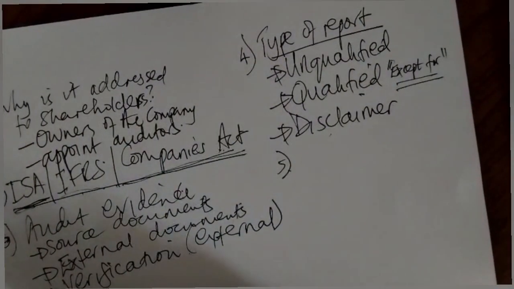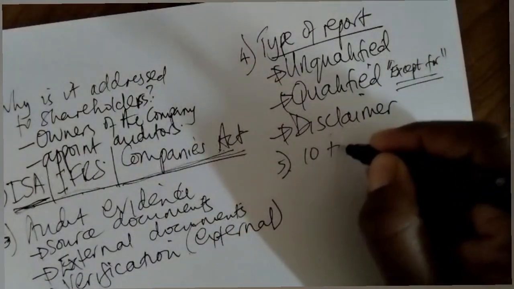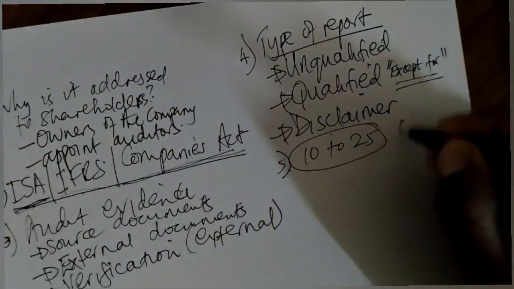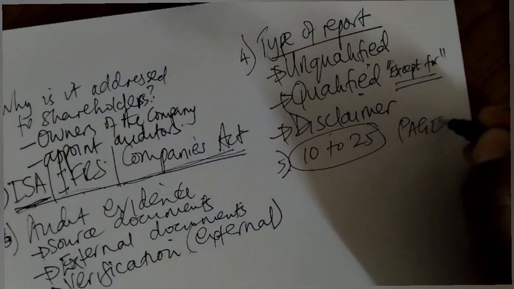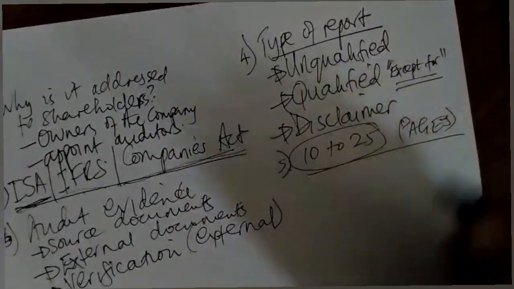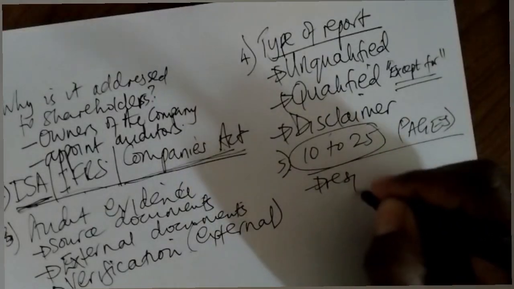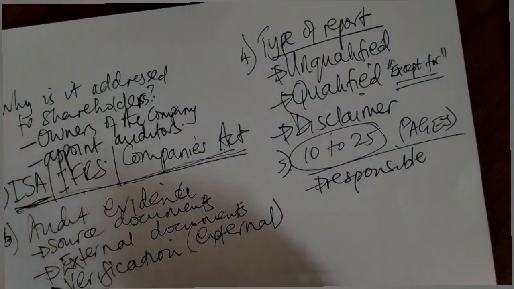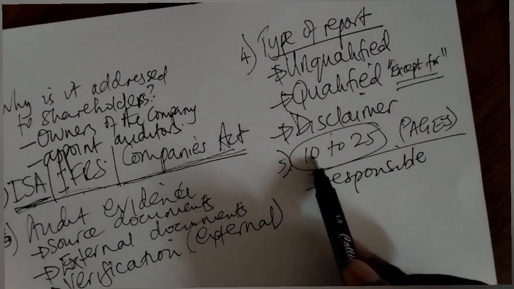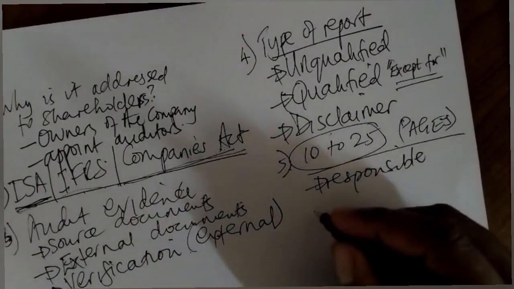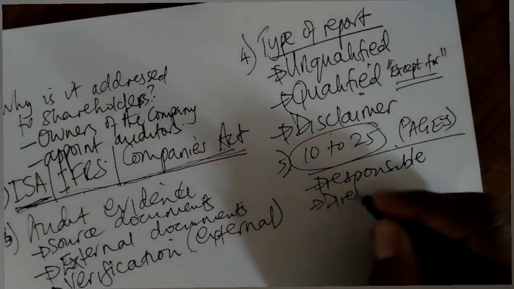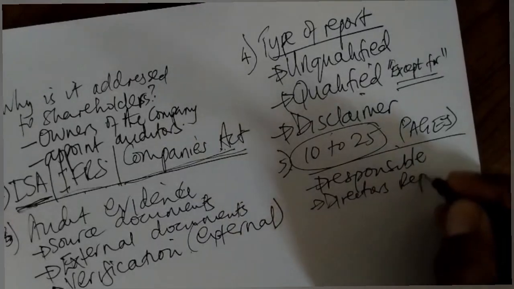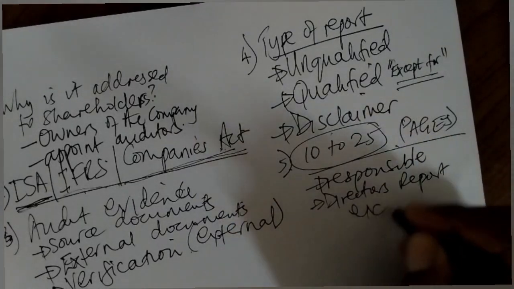They want to say, why do they refer to pages 10 to 25? Right? Why are they specifying pages? So in other words, the auditors are only responsible for the pages that they've specified, right? Why is that so? Normally you'll find that from page number 1 to page number 9, you might have a director's report. So the director's report can be found in excluded pages.